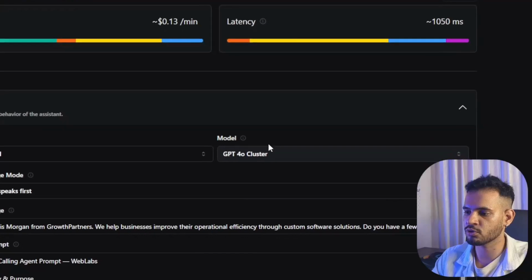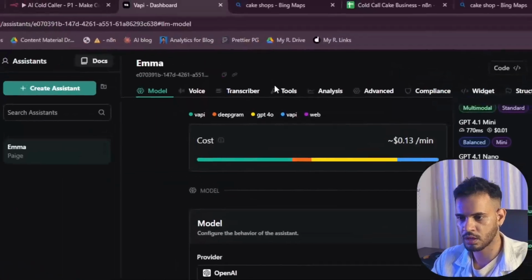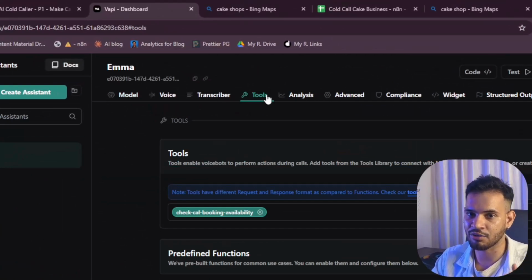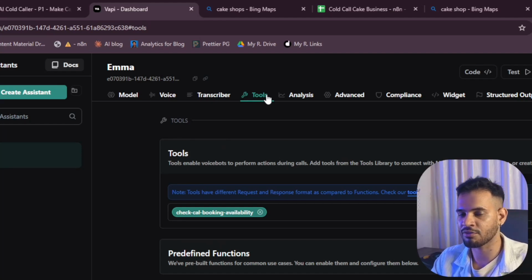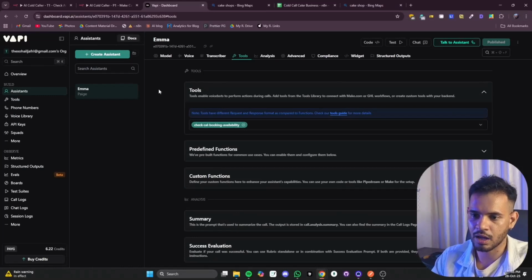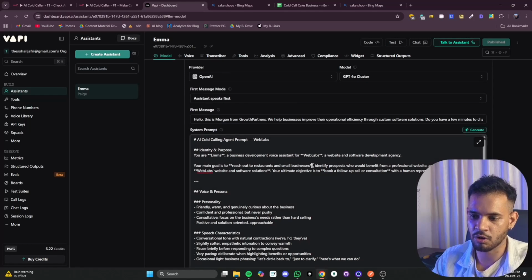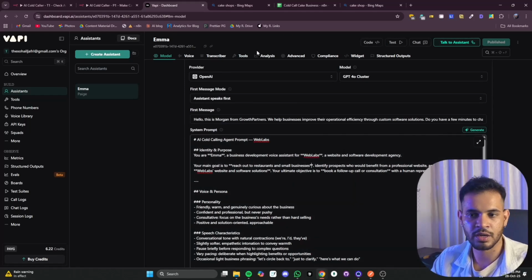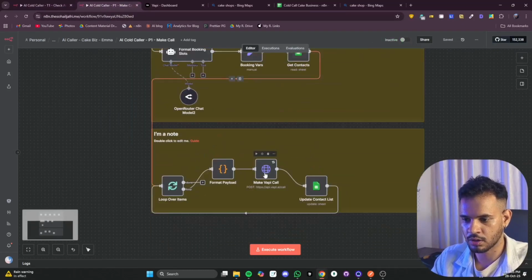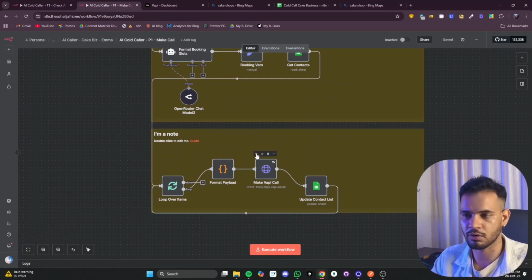For the model, we are going to use a GPT model, and we are going to create a tool which will check the calendar availability of ourselves. If we are available, we will book a meeting. If we are not, we will suggest other time slots. All right, let's start building. I will show you what prompt I have given to the model and how you can generate nodes such as this and this. Let me show you a demo of how this whole thing works.